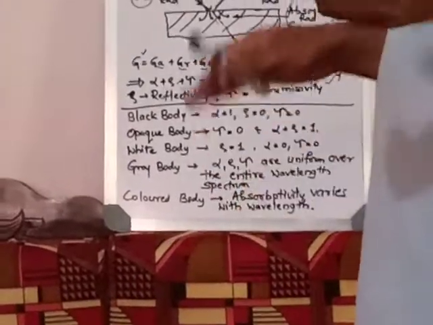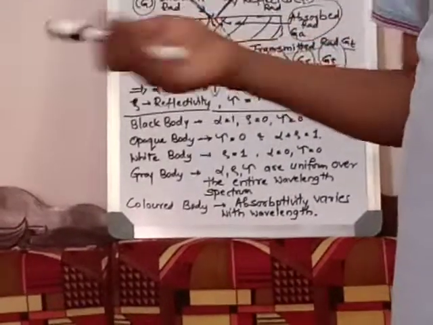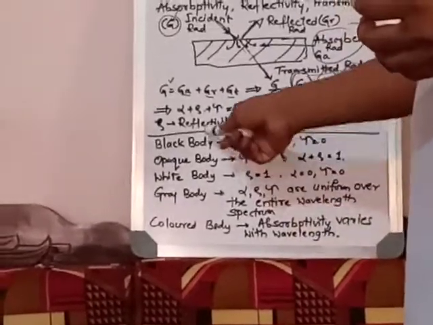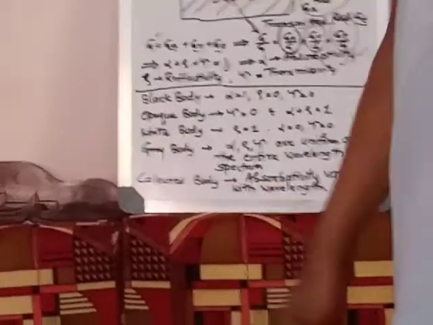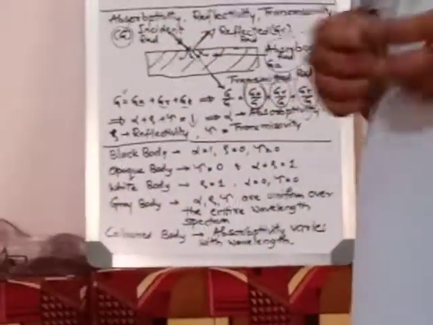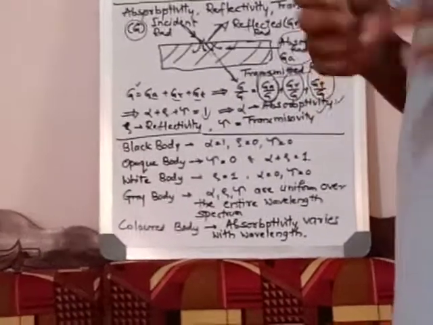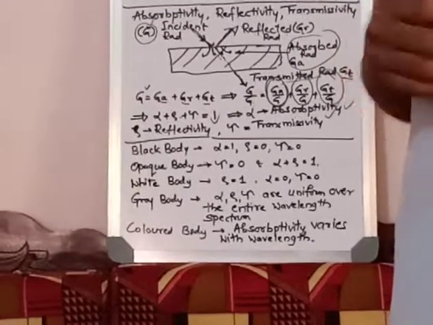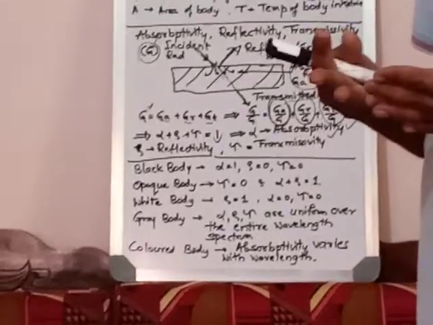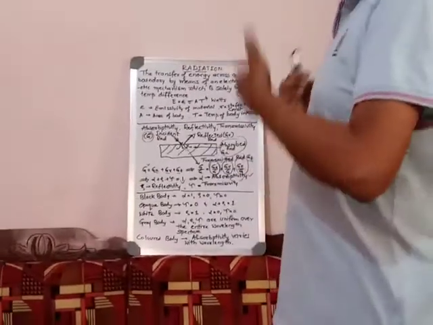And colored bodies, absorptivity varies. As the wavelength changes, absorption will change. For example, some elements are there, they will show different colors at different wavelengths. Some creatures are there. So out of these bodies, black body is very, very important, because in the laboratory we have experiments comparing the black body with the gray body. 2 bodies are given in the laboratory. One is the black body and another is the gray body. Black body is considered as 1 absorption, and the gray body absorption is compared. 0.8 means 80% of the black body, 0.7 means 70% of the black body, 0.6 means 60% of the black body. All these are considered as radiation.